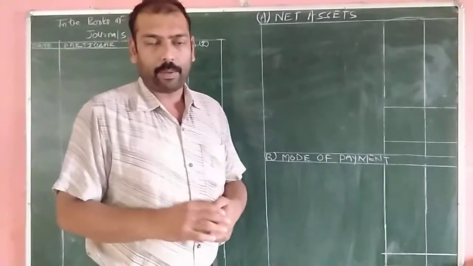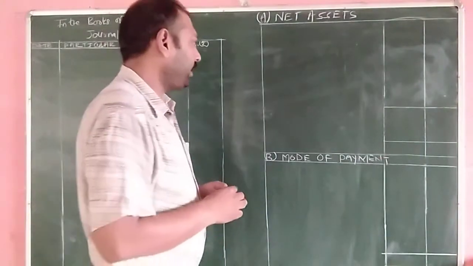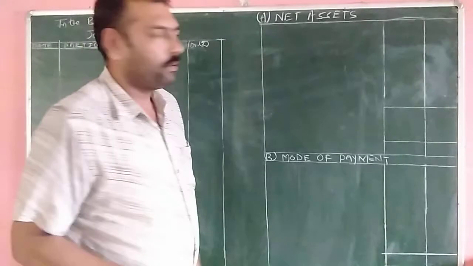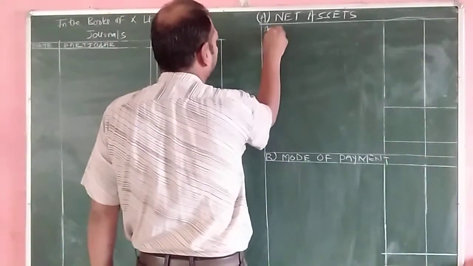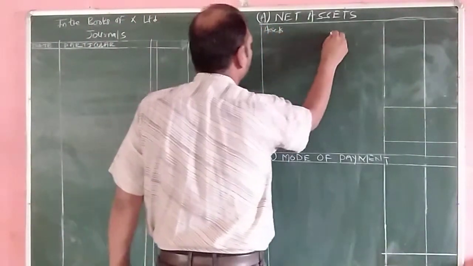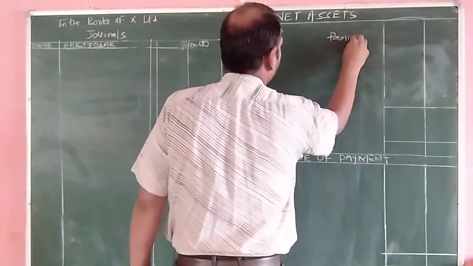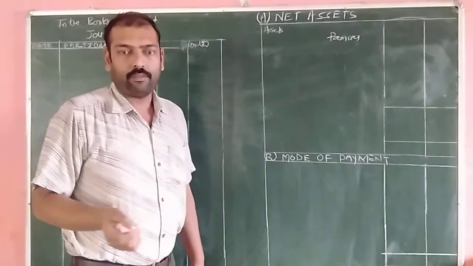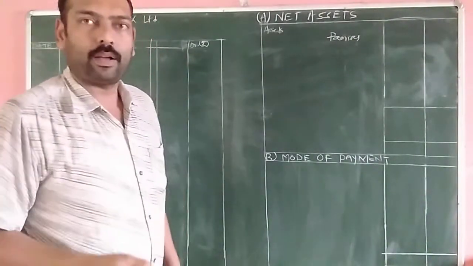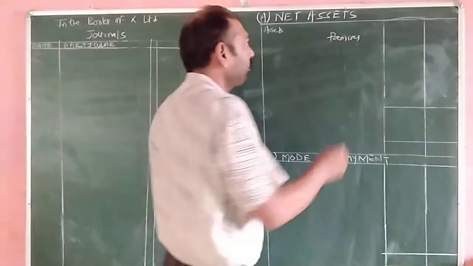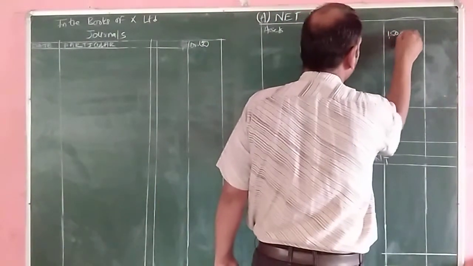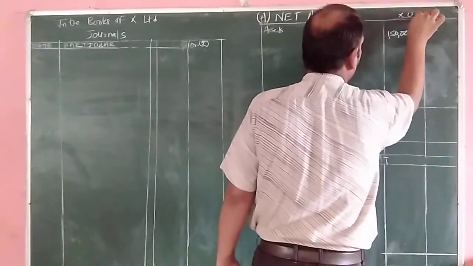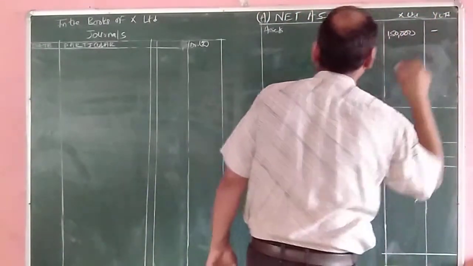We'll see the balance sheet. First it is the asset side. In the asset side, the first asset given is premises, only in the books of X Limited. So first we'll write premises. Let's see whether there is any revaluation in the value of the premises. Yes, the premises has been revalued to 1,50,000. That is X Limited and Y Limited.